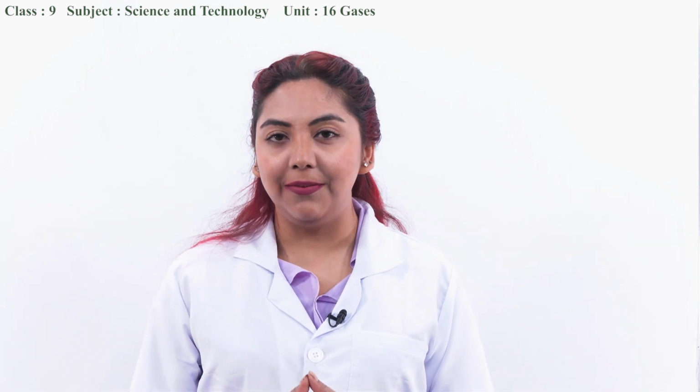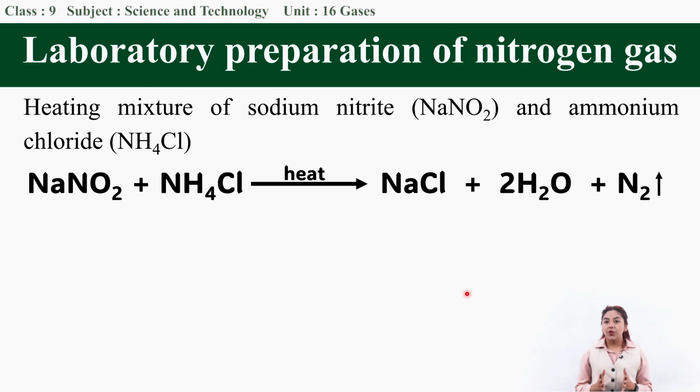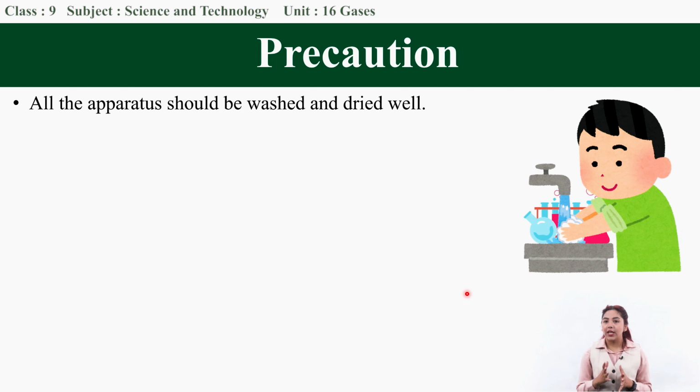This also proves that it is the nitrogen gas. As you saw, we have already prepared nitrogen gas in the lab. Now let us study about its physical as well as chemical properties. Now we just produced nitrogen gas in the laboratory using this equation, that is by heating the mixture of sodium nitrite and ammonium chloride. Now let us recall all the precautions that we took in the laboratory, so when you guys try to synthesize this gas in the lab, there won't be any accident.